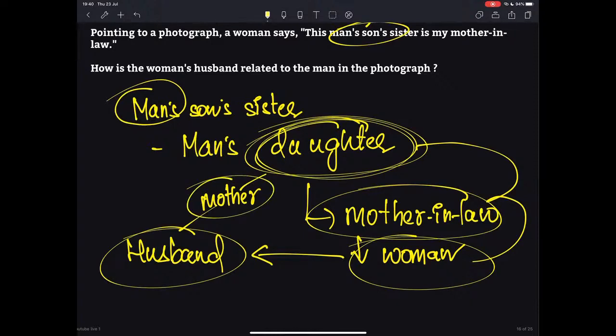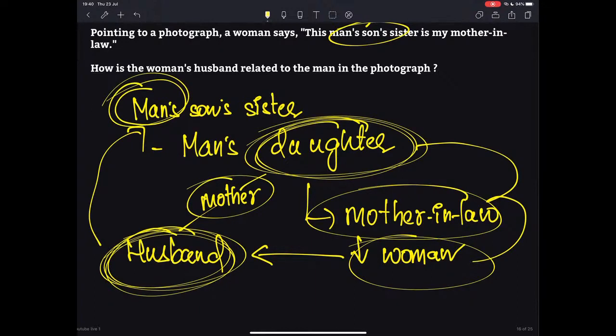Now let us read the question. What does the question say? How is the woman's husband related to the man in the photograph? That is a very easy question. Now that we have broken down the relationship between various parties, we have this husband whose mother is the daughter of this man.